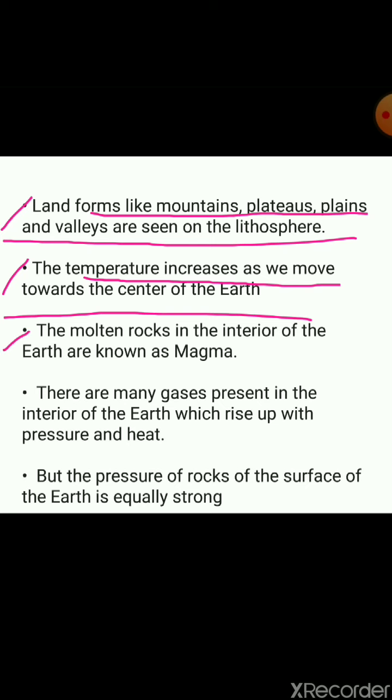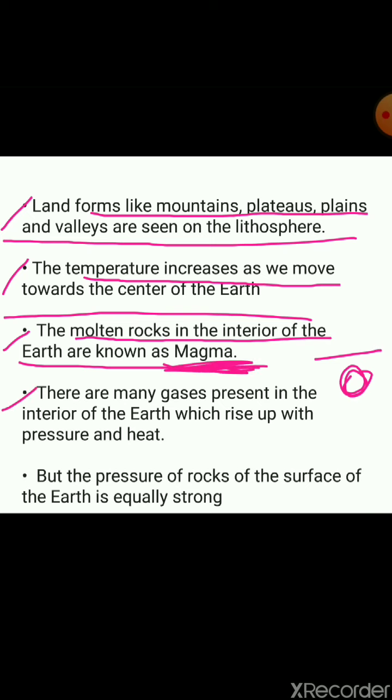Next, the molten rock in the interior of the earth is known as magma. Right? This is the interior of the earth, and a molten rock in the interior of the earth is known as what? That is magma. There are many gases present in the interior of the earth which rise up with the pressure